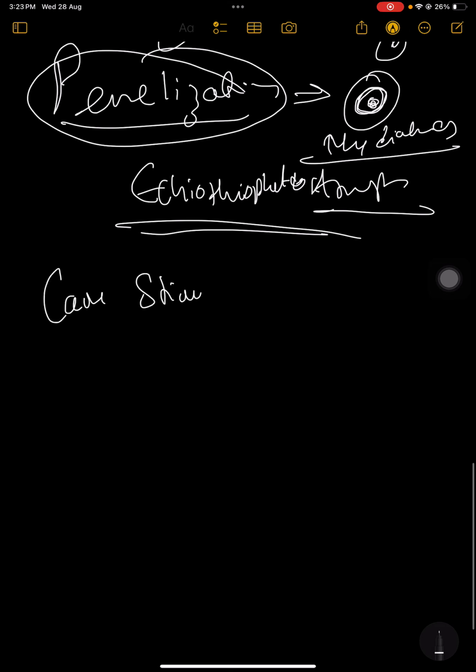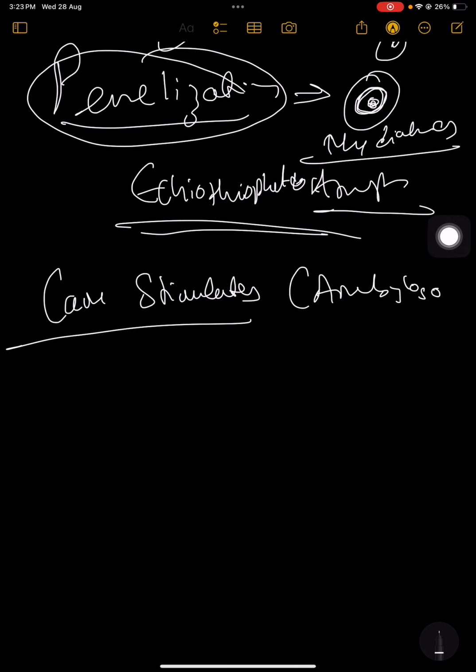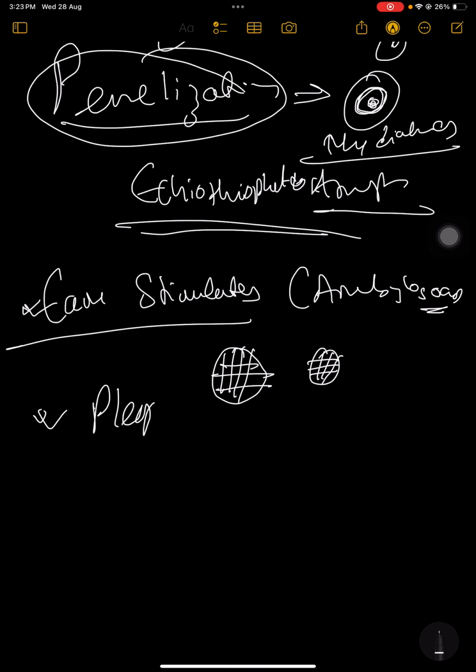You can also use CAM stimulators. CAM stimulators are basically amblyoscopes, where they show different kinds of images, maybe like this, and they just stimulate the eye. Just know the name, CAM stimulators. One more name, pleoptics.